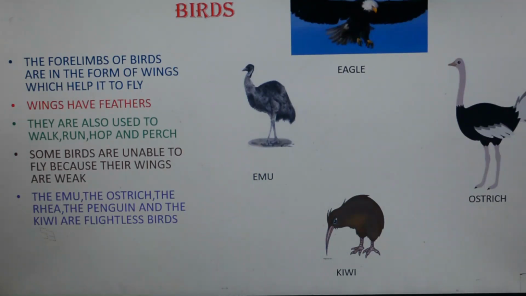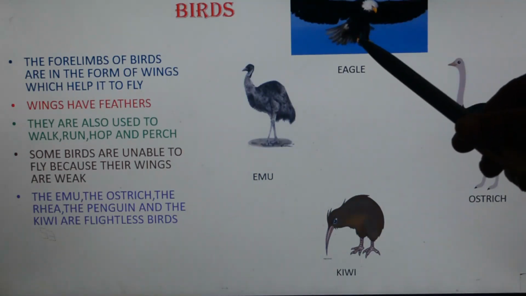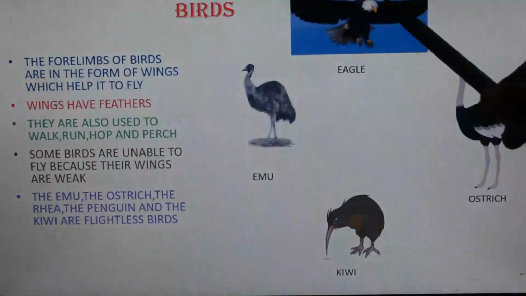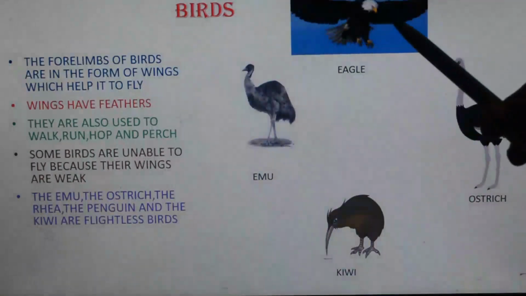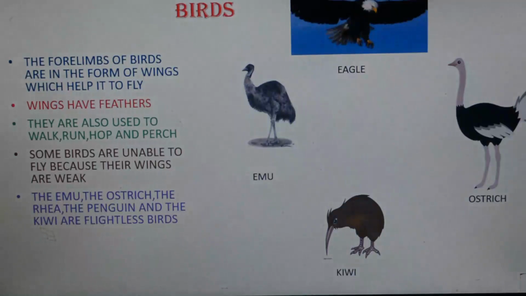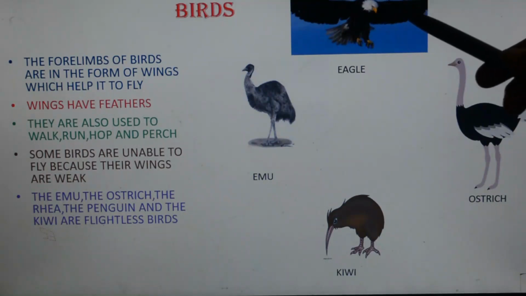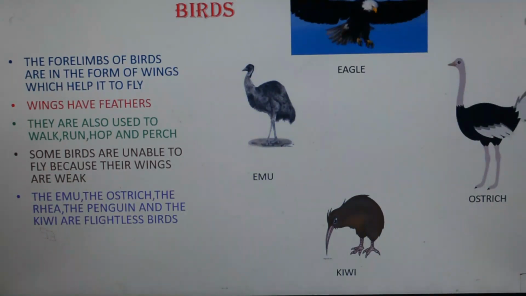Birds also have four limbs, hind limbs and forelimbs, and the forelimbs are converted into wings. For birds the forelimbs are converted into wings which help them to fly. While flying they flap the wings, that is, they move the wings up and down, which is called flapping. So they flap the wings and move forward.